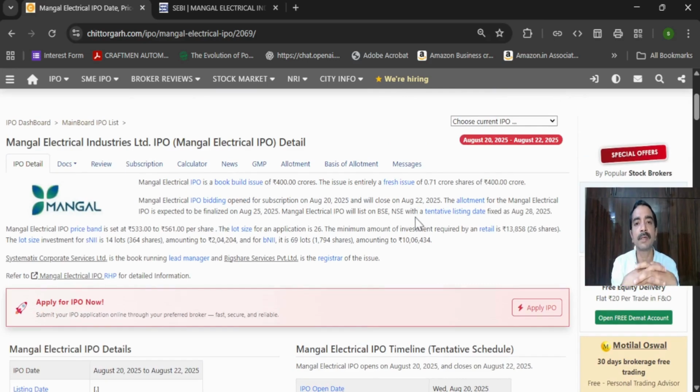People say we have to apply on the first day, or on the second day, because allotment chances are more. If you apply on the first day, allotment chances are more, or if you apply on the last day, allotment chances are more. But generally it doesn't make much sense, because all this happens on a lucky draw basis, and SEBI has stringent norms for that.